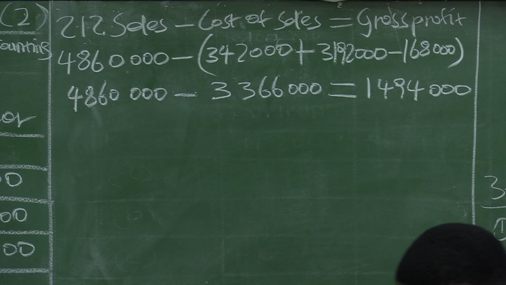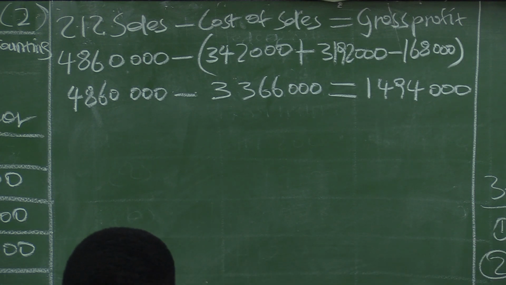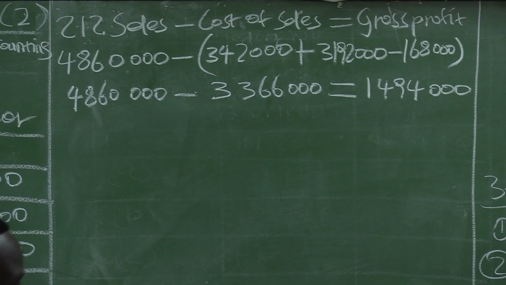Right. So gross profit is sales minus cost of sales.